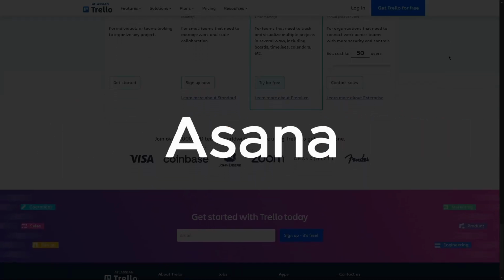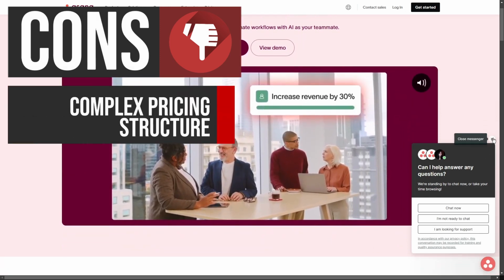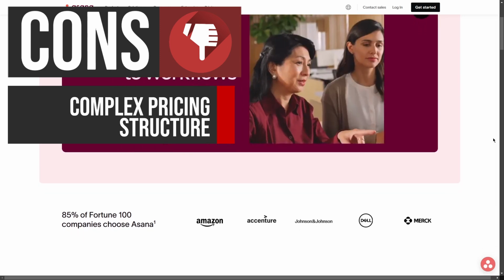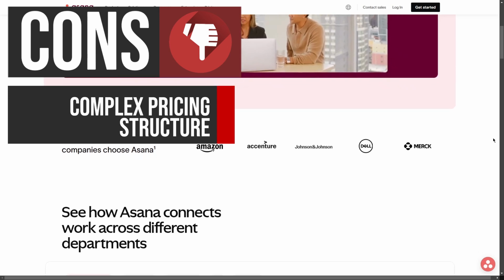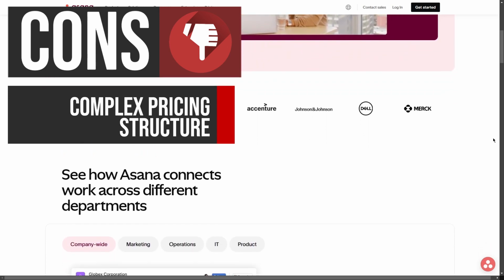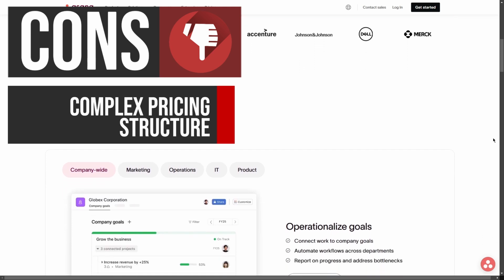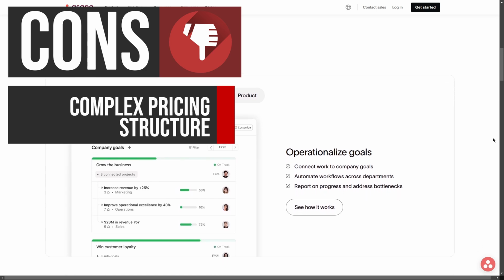On the other hand, Asana's pricing model can be confusing with multiple tiers and hidden costs that may catch users off guard. While the free plan is accessible, many essential features require upgrading to paid plans, which can lead to unexpected expenses as teams grow. This complexity can deter potential users who seek straightforward pricing options.